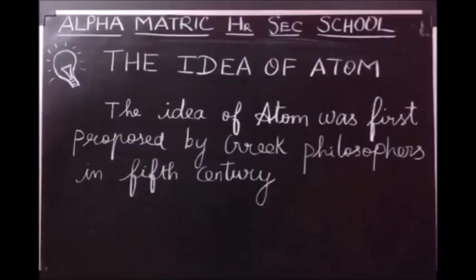Curiously, the idea of the atom was first proposed by the Greek philosophers in the 5th century, but their theory was more philosophical than scientific. The first scientific theory of the atom was proposed by John Dalton. A few of the postulates of Dalton's theory were found incorrect by later studies made by J.J. Thomson, Rutherford, Niels Bohr and Schrödinger. The limitations of Dalton's theory were removed and a new theory known as the modern atomic theory was put forward.